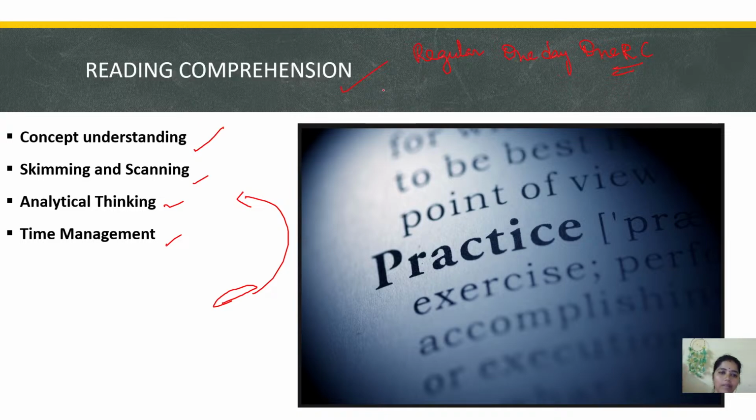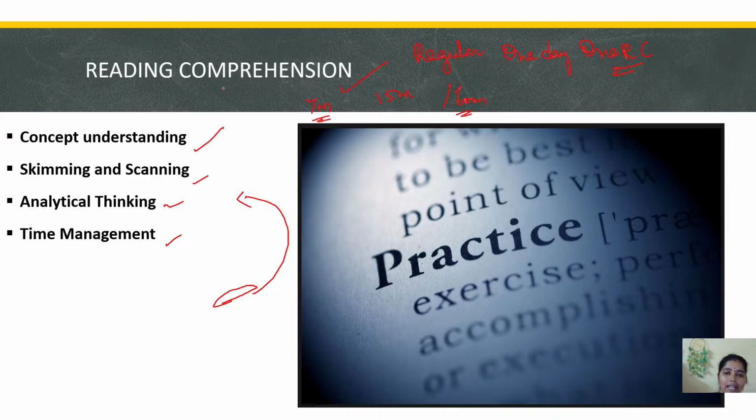Then time management is very, very important. We should not take 15 minutes for doing our RC. Out of 60 minutes, if I take 15 minutes for RC, everything will be gone. So we have to make it as quick as 7 minutes. For that we have to read more and make a regular practice of reading. When we practice PYQs of reading comprehension, it is not necessary that they are from UGC NET. There are many places where reading comprehension is part of a test. We can get questions on Google, so there we can practice reading comprehension.